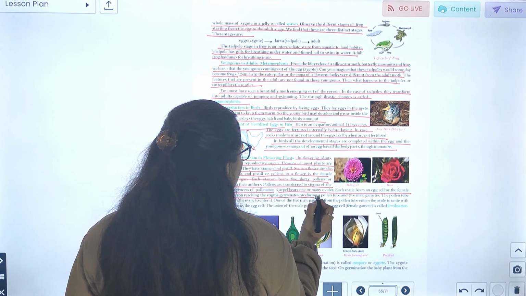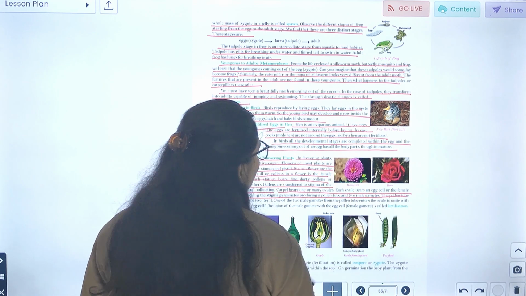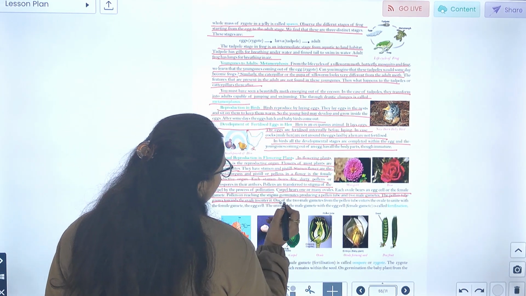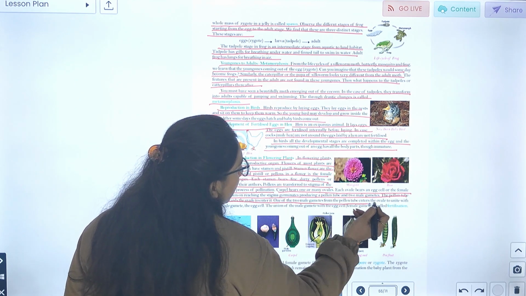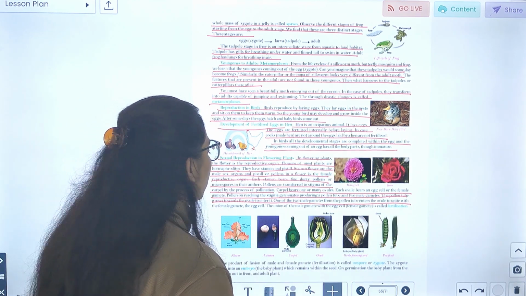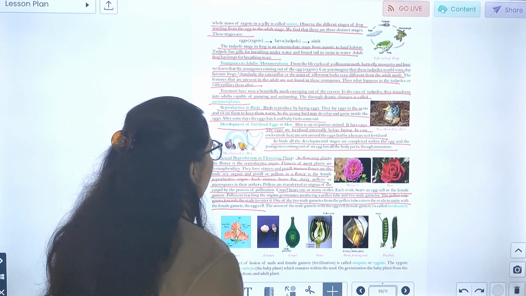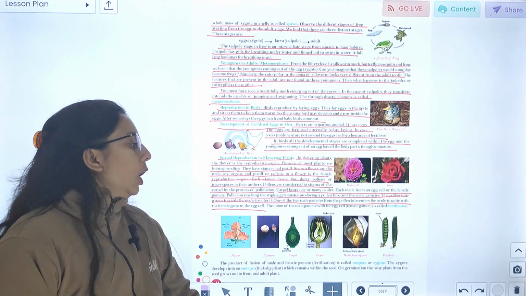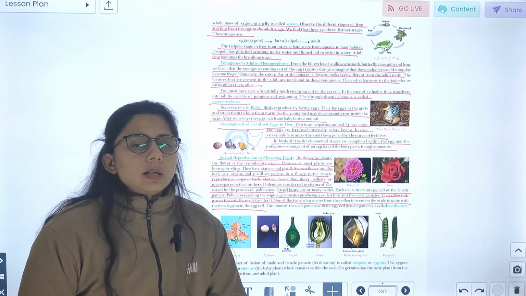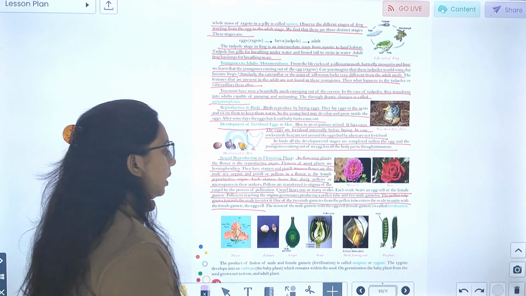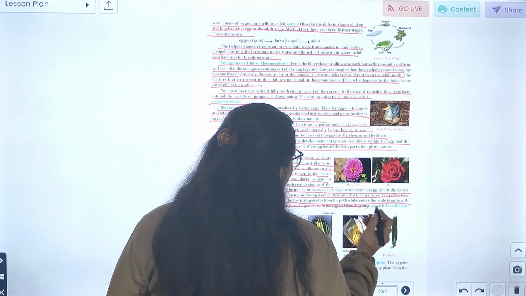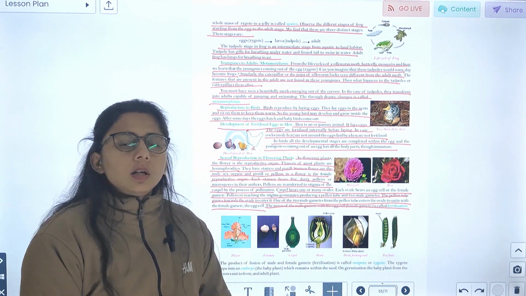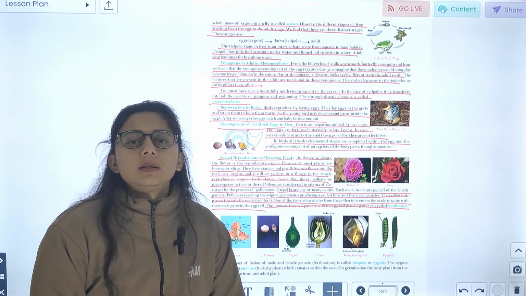Pollen on reaching the stigma germinates, produces a pollen tube and 2 male gametes. The pollen tube grows towards the ovule to enter. One of the 2 male gametes of the pollen tube enters the ovule to unite with the female gamete. जो मेल गैमेट होता है वो एंटर करता है pollen tube से ovule को to unite with the female gamete, जिसे हम कहते हैं egg cell. The union of the male gamete with the egg cell, the female gamete, is called fertilization. जो फ्यूजन होता है इसे हम fertilization कहते हैं.